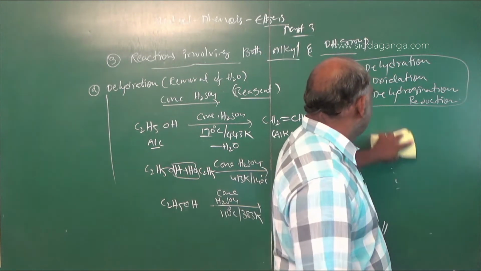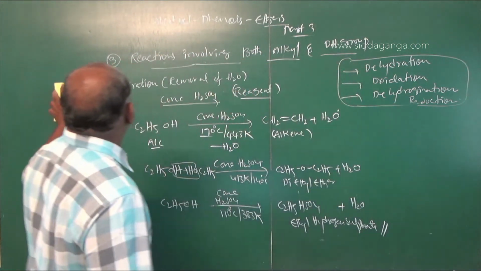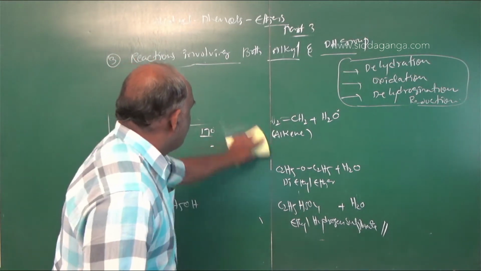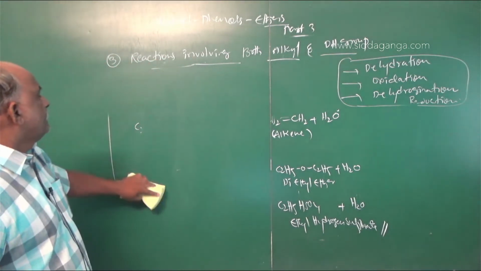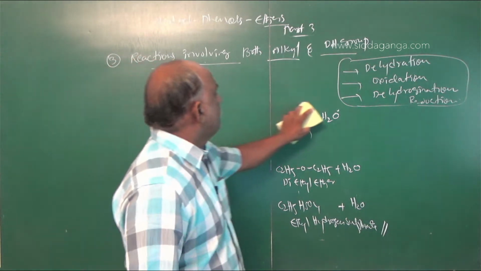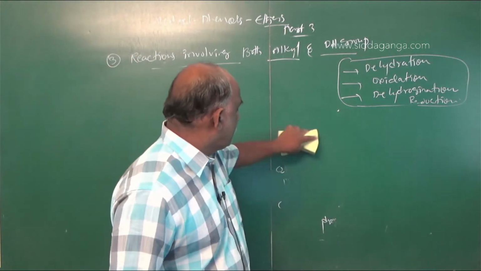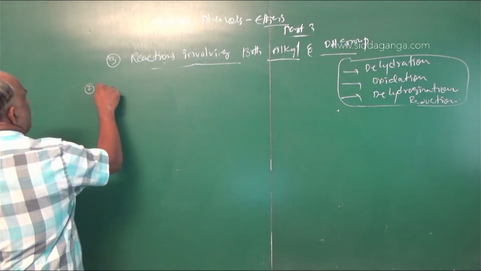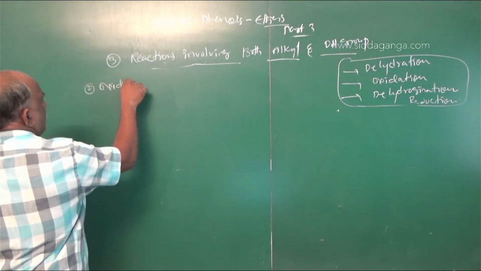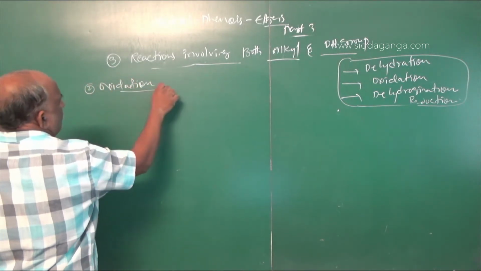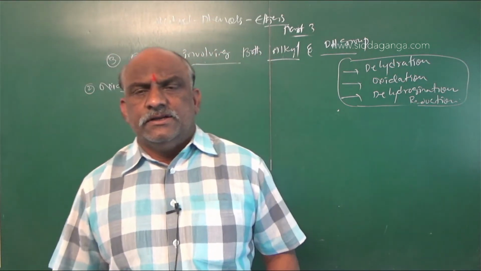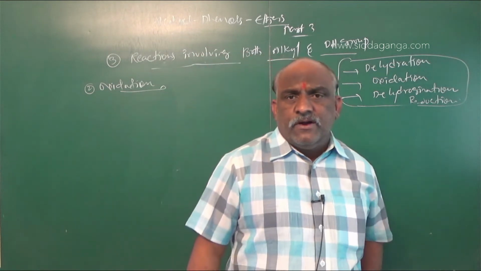Oxidation needs addition of oxygen. Oxidation reactions take place in the presence of oxidizing agents.